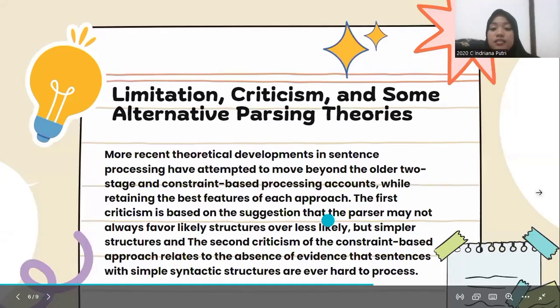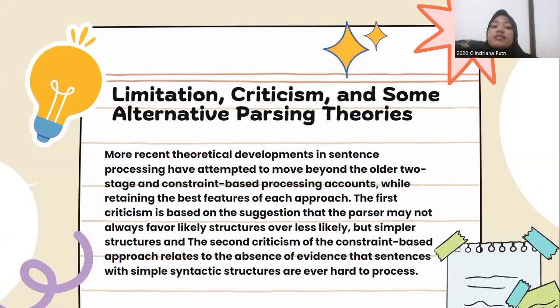Okay, next are limitations, criticisms, and some alternative parsing theories. More recent theoretical developments in sentence processing have attempted to move beyond the older two-stage and constraint-based processing accounts, while retaining the best features of each approach. The first criticism is based on the suggestion that the parser may not always favor a likely structure over a less likely but simpler structure.